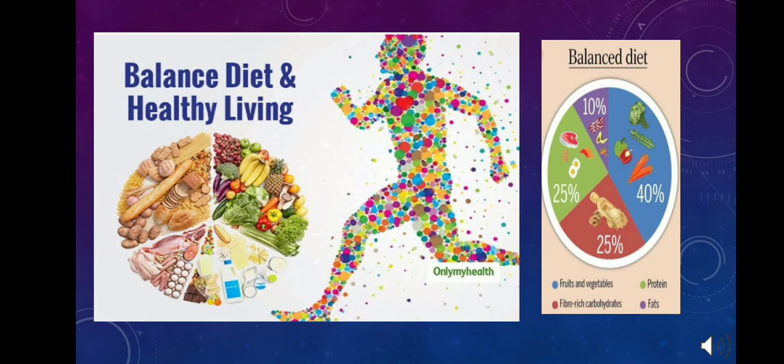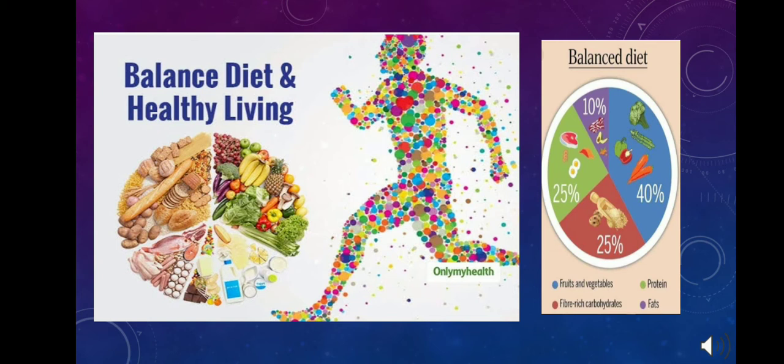Now come to the second group, that is bodybuilding food. Food that helps our bones and muscles to grow strong is called bodybuilding food. Grains, peas, pulses, milk, eggs, and meat are bodybuilding food.